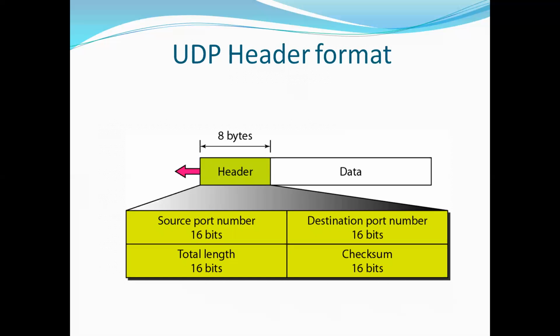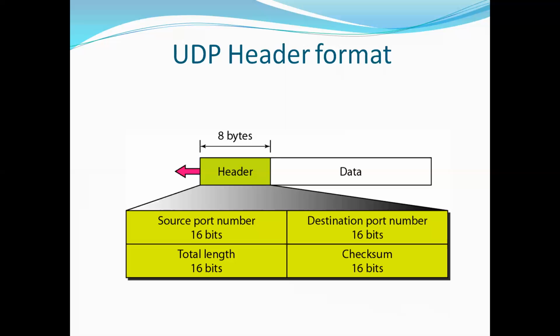Next is length. The length field specifies the entire length of the UDP packet, including header. It is also a 16-bit field. The actual size is 2 to the power of 16. That is, the maximum number of data that can be stored is 65,535 bytes. The minimum value is 8 bytes, that is the size of the UDP header itself. The length field consists of header along with the payload. Here the payload is the pure data coming from the upper layer. Header length is 8 bytes plus the payload length is 65,527 maximum.